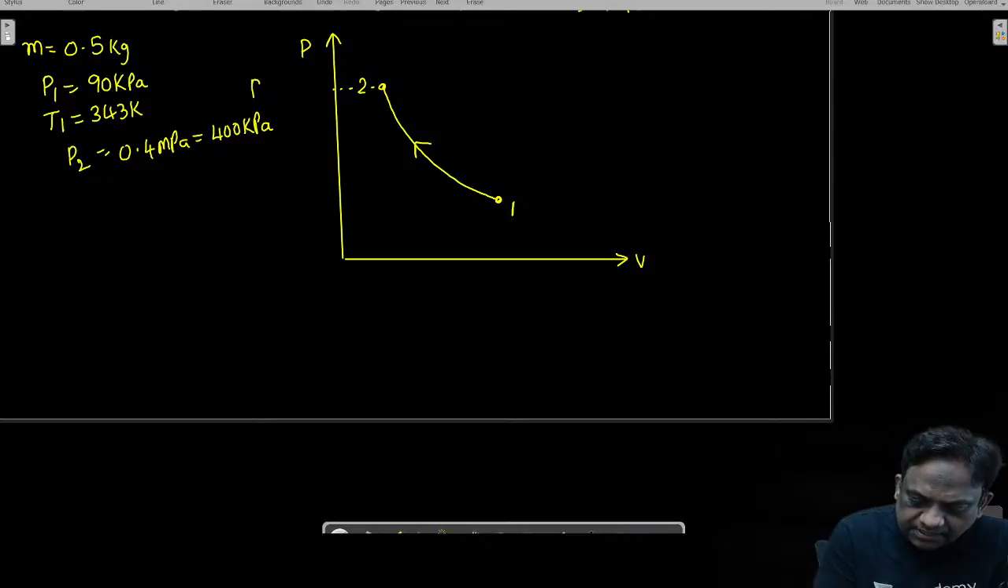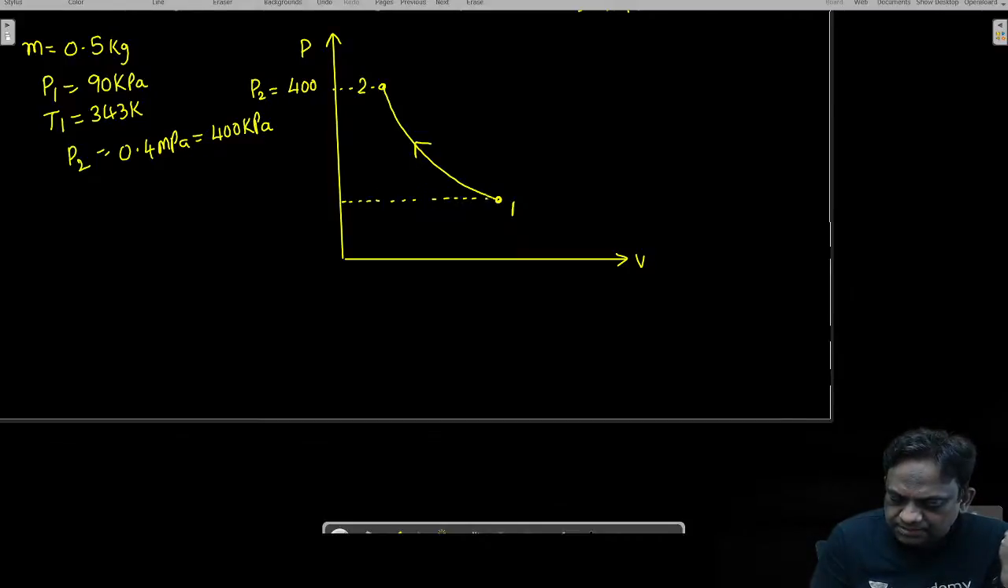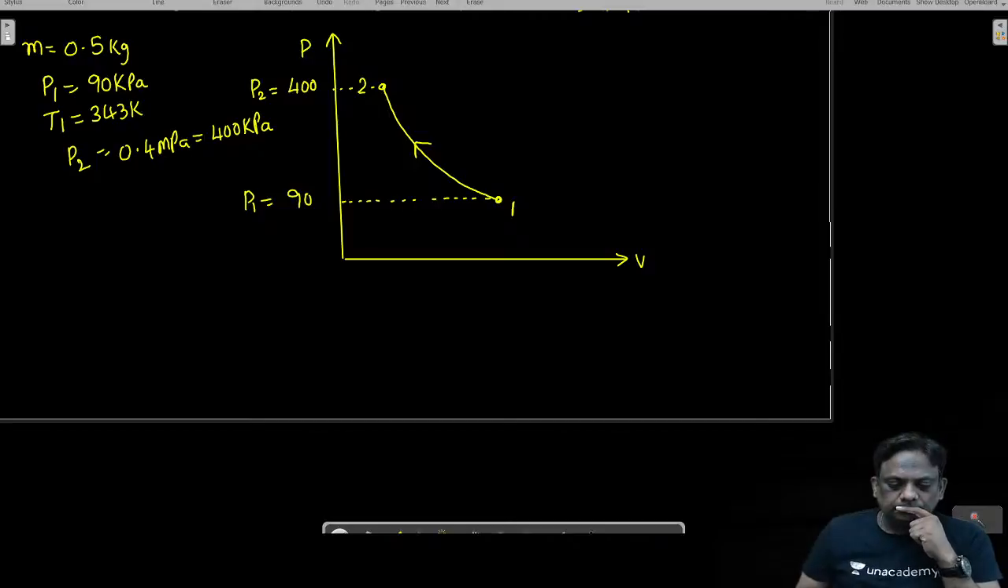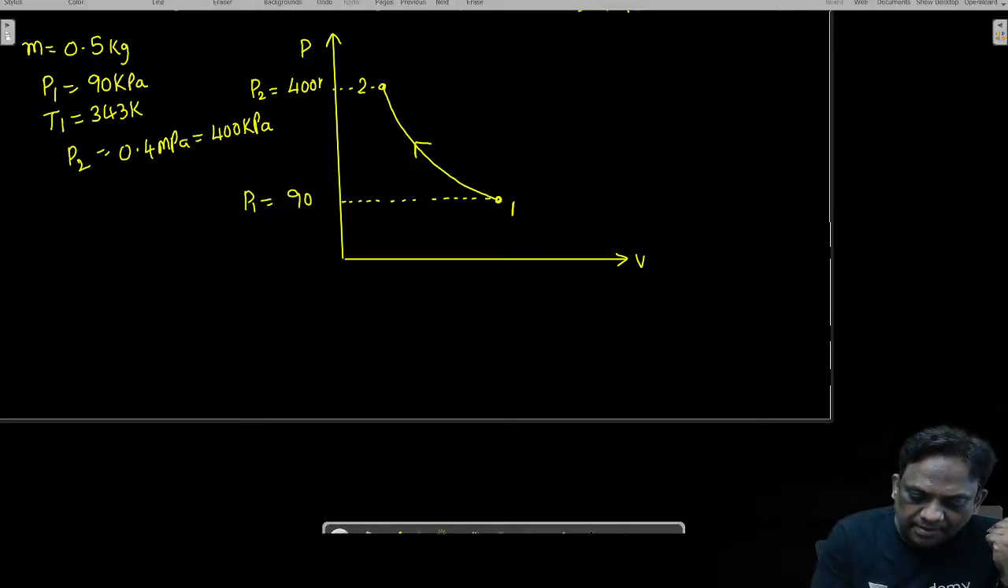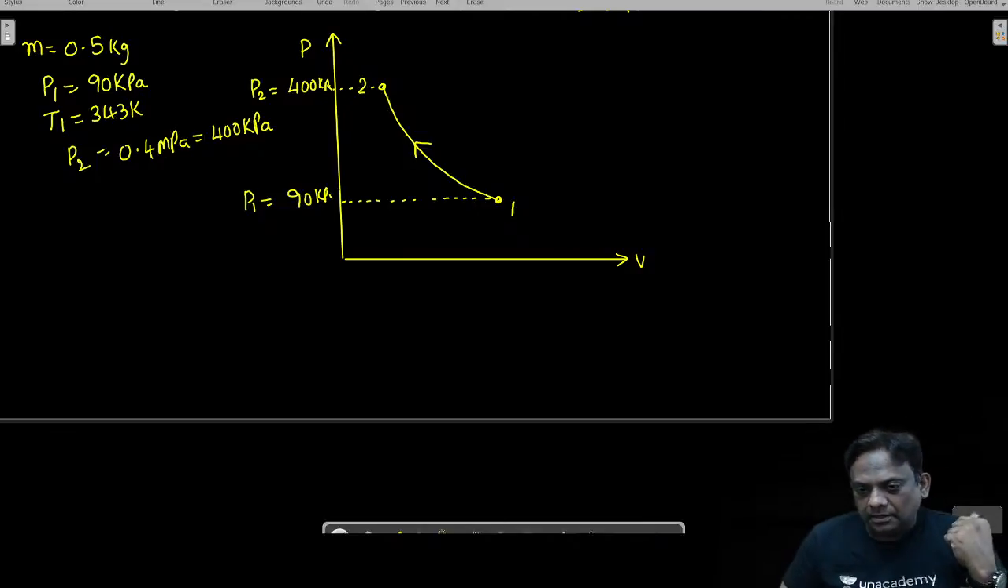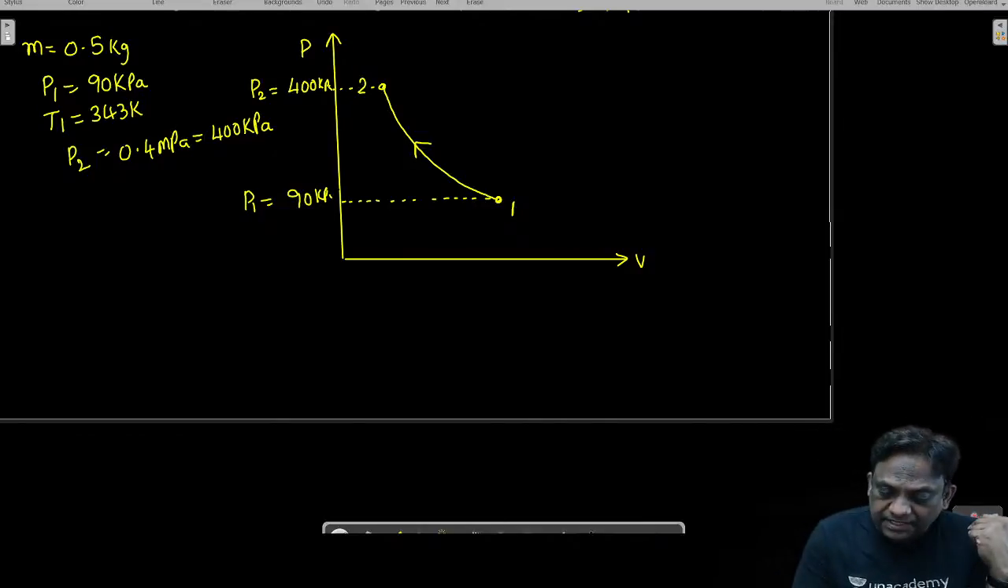This pressure is given as 400 kilopascal. And this pressure is given as, what is the initial pressure? 90 kilopascal. They are in kilopascal. Okay, fine. This is reversible adiabatic. Air can be treated as an ideal gas.